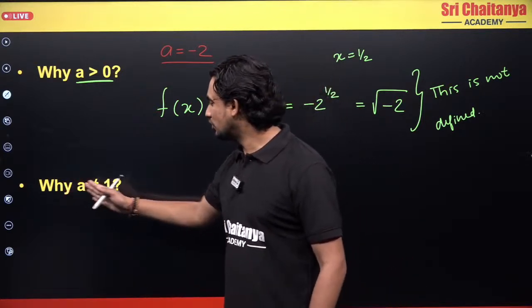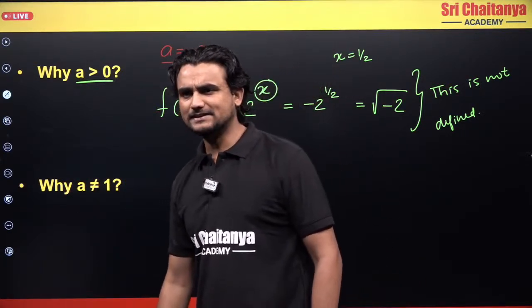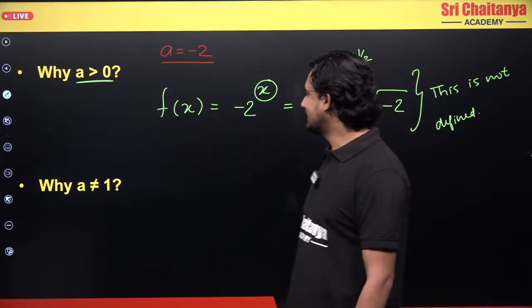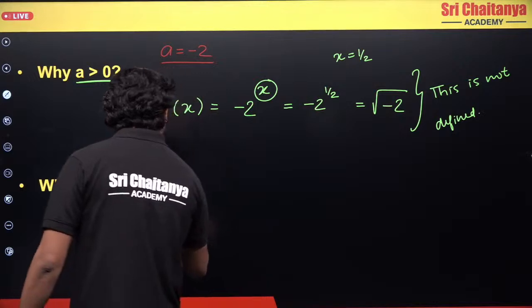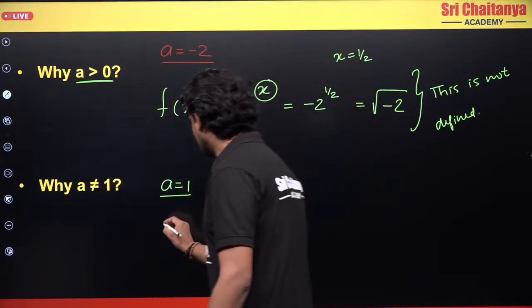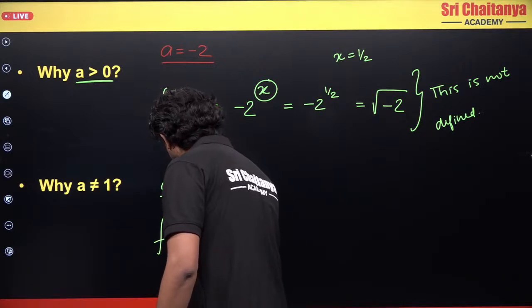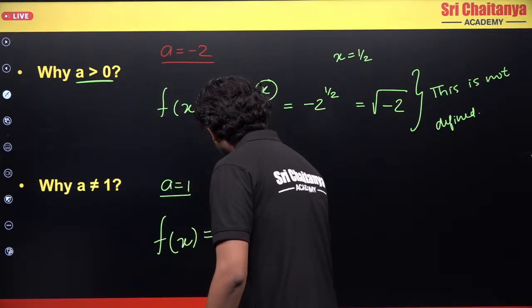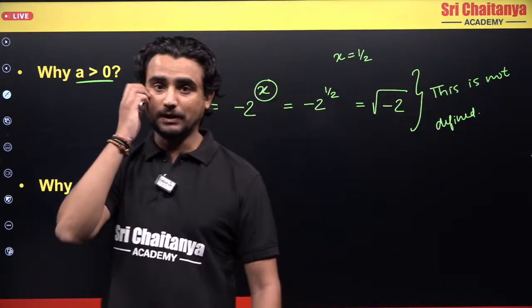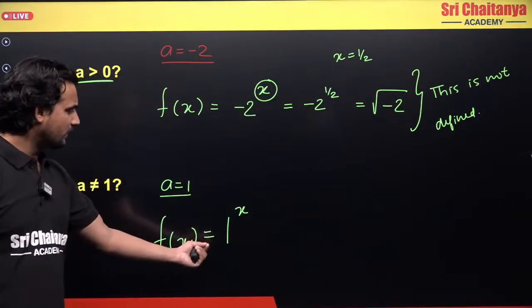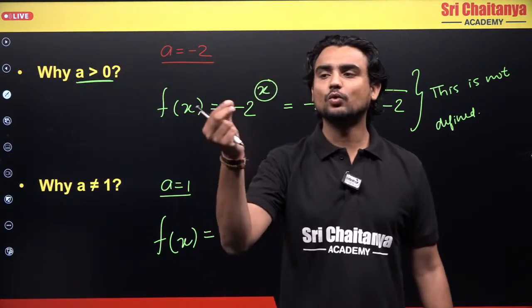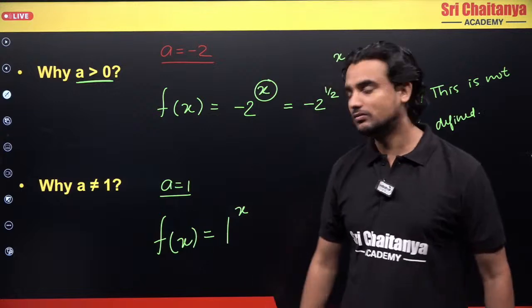But now why should a not be equal to 1? Yes, a should be greater than 0, but not equal to 1. So let's take a equal to 1. If a is equal to 1, what do I get? My function f(x) will become 1^x. Now what is this 1 raised to x? If you think, 1 raised to x is always equal to 1 only, no?